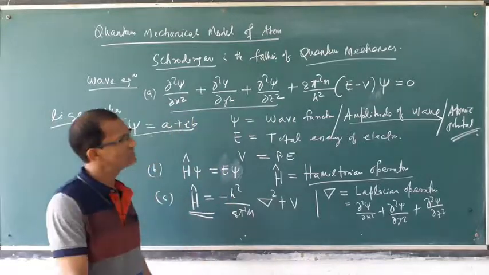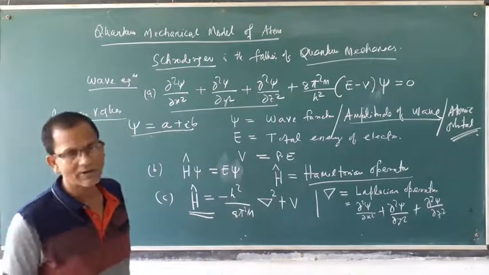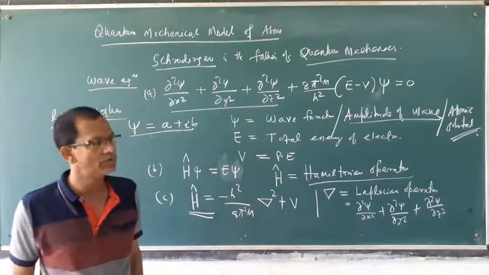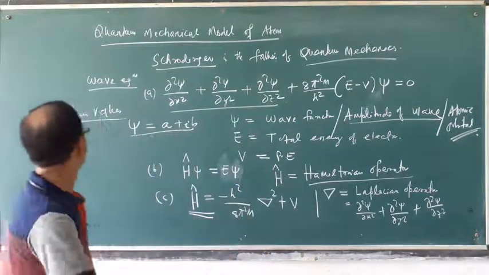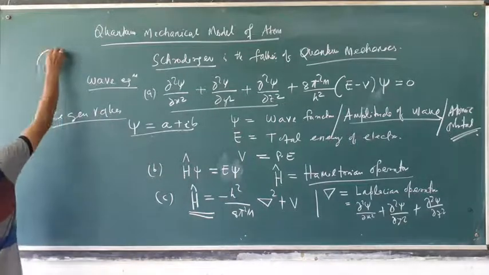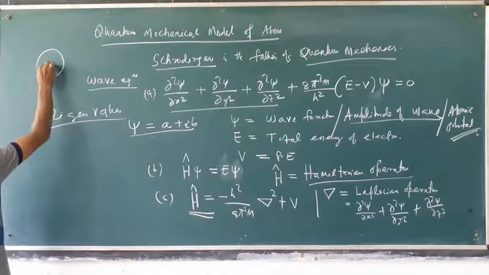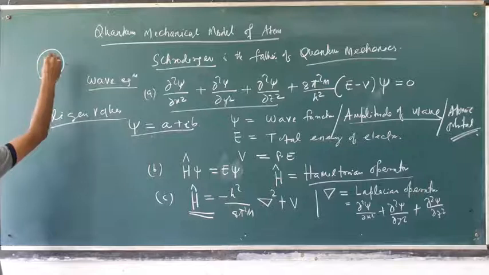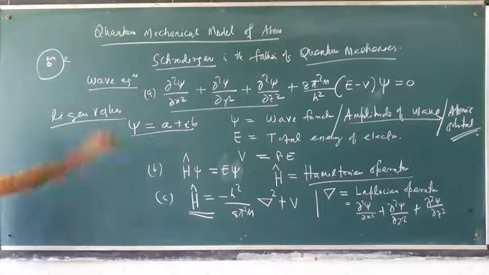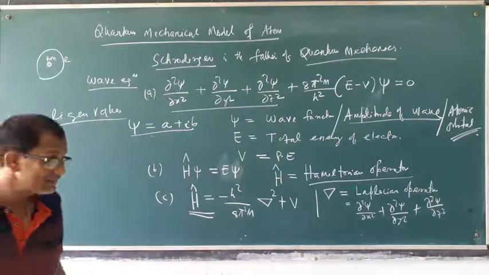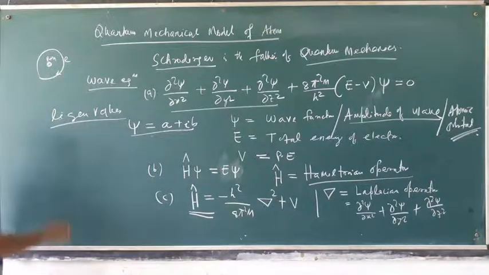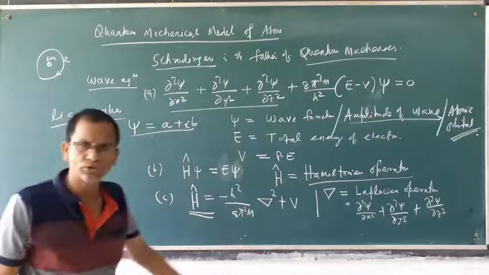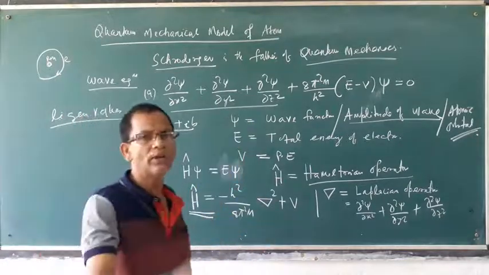The atom consists of electron, proton and neutron. Neutron and proton are available inside the nucleus, this is the nucleus, P plus N, and electrons are available outside the nucleus. But if you see the path of the electron, as per Bohr's model, it is a circular path.